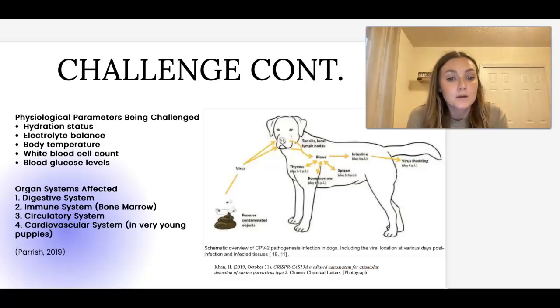And in this graphic, we can see the schematic overview of CPV2 pathogenesis infection in dogs. It includes the viral location at various days post-infection and infected tissues. So how it starts, the fecal-oral route, and what it does in the body, and how it sheds as well.